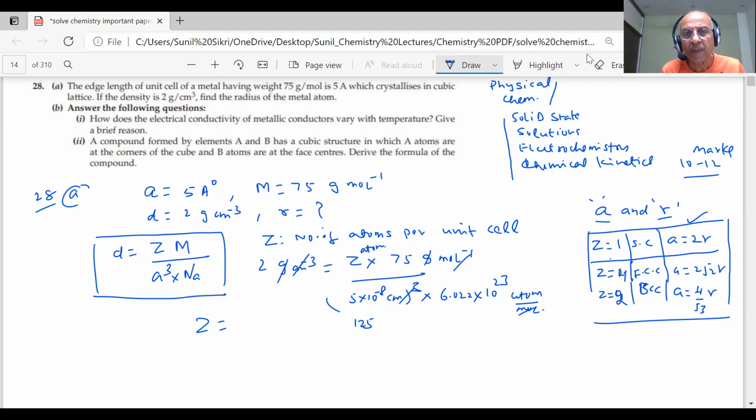I can take this as 6. 125 and 10 minus 24, so 10 minus 1 will be left. 2 into 125 into 10 minus 1, divided by 75, into 6.